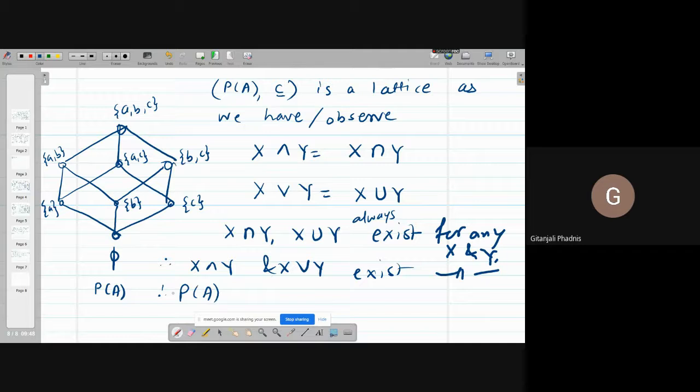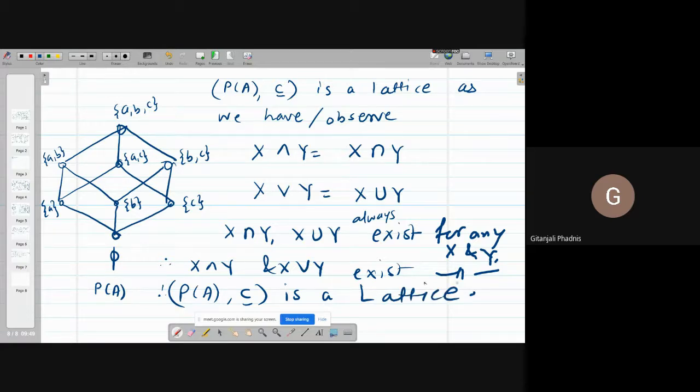I need not construct the table also. You can construct the meet and join table as an exercise, but I need not check it, as I know the standard definition of meet and join for these particular sets. So P of A with contained in is a lattice.